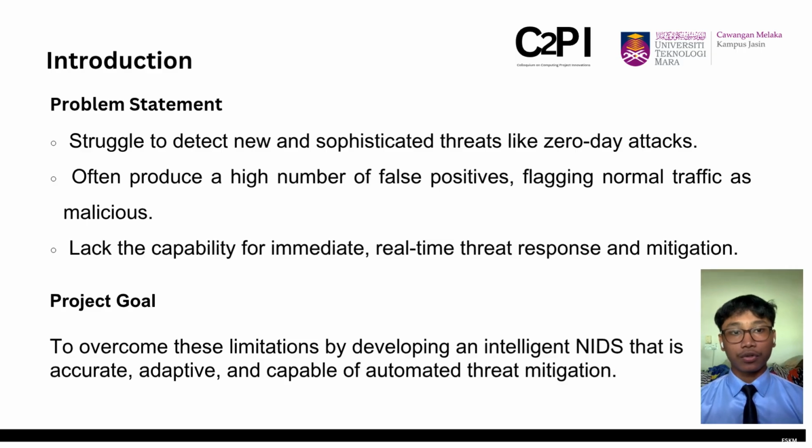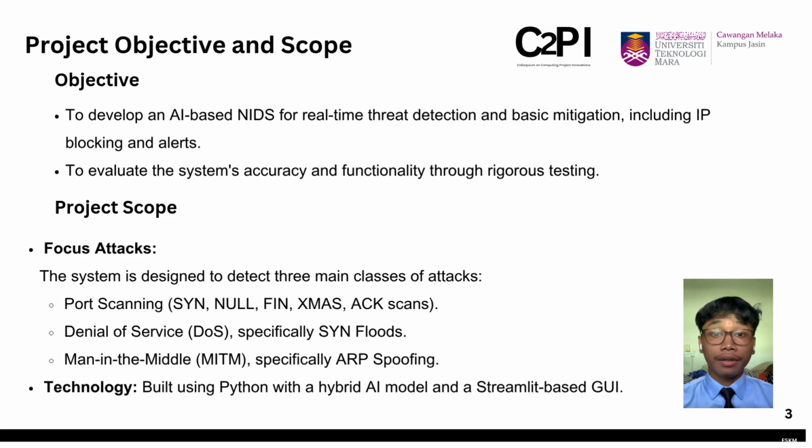That leads to our project goal, which is to overcome this limitation by developing an intelligent NIDS which is accurate, adaptive, and capable of automated threat mitigation. Next, to achieve the goals, I have set the objectives in this project. The first one is to develop a functional AI-based NIDS that can perform real-time threat detection and basic mitigation, specifically through IP blocking and real-time alerts. The second objective is to evaluate the system performance by performing accuracy testing and also functionality testing.